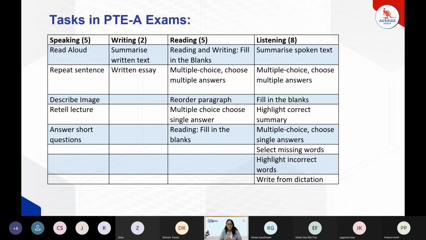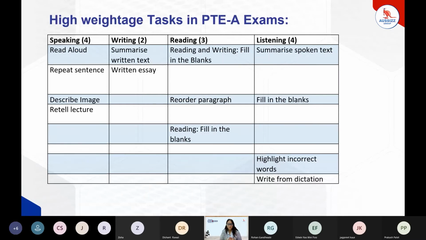Out of these 20 tasks of the PT exams, 13 are the most important tasks, the high scoring tasks. These 13 tasks are the high weightage tasks. If we focus more on those 13 tasks, at least it will increase the chances of securing 84 or 85, the desired score.